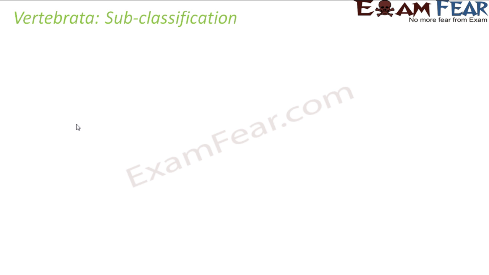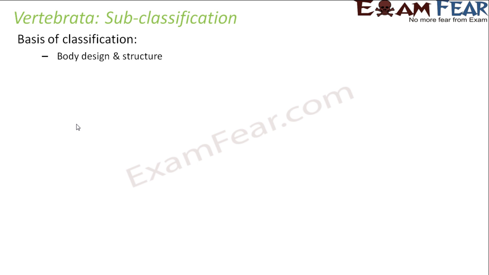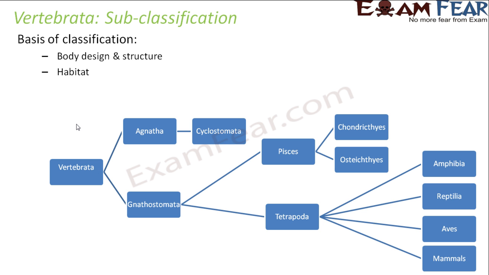So let us now look at the subclassification of Vertebrata. What is the basis of this subclassification? Body design, structure and habitat. We will see that these different types of organisms have different types of habitat, and their structure and body design are also very different. Based upon that, this classification was done.